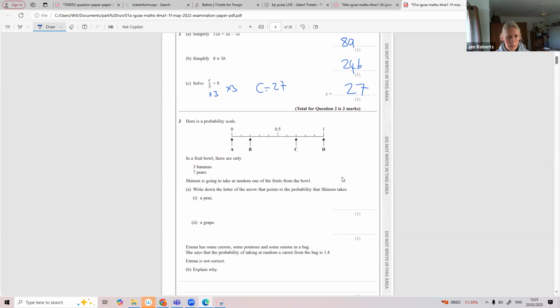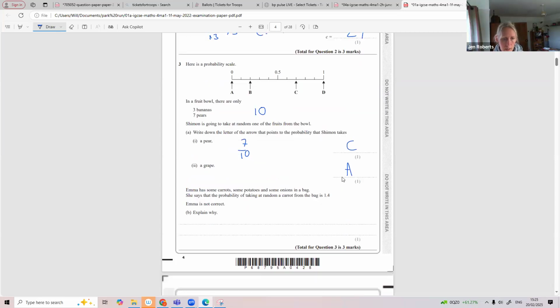Three bananas, 7 pears, so there's 10 altogether, and this line is conveniently split up into tenths. Write down the letter of the arrow that points to the probability that Simon takes a pear. So 7/10, which is 0.7, and C. A grape, well, there are no grapes, so it's 0, which is A.